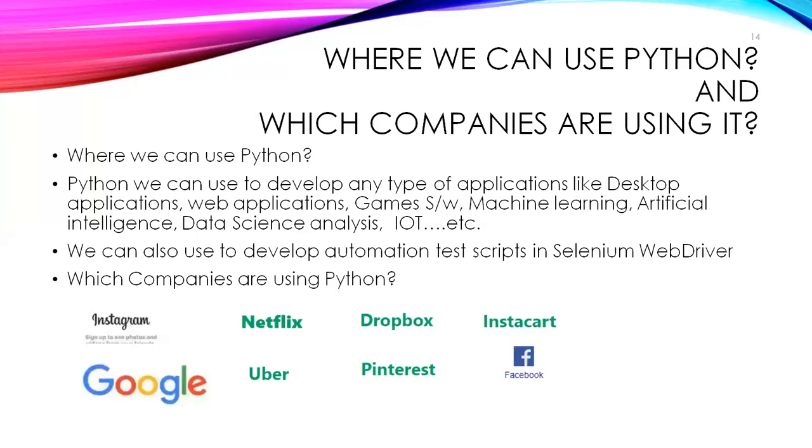Now, from a test engineer's point of view, previously we used the Selenium automation tool with the Java language. Now, Python can also be used to develop automation test scripts in Selenium. They support it now. Companies are looking for Python because Java has been made commercial, whereas Python is freeware and Selenium is freeware. Why invest some amount for the language? They can go for Selenium with Python. Both are free, so they can go for automation testing.